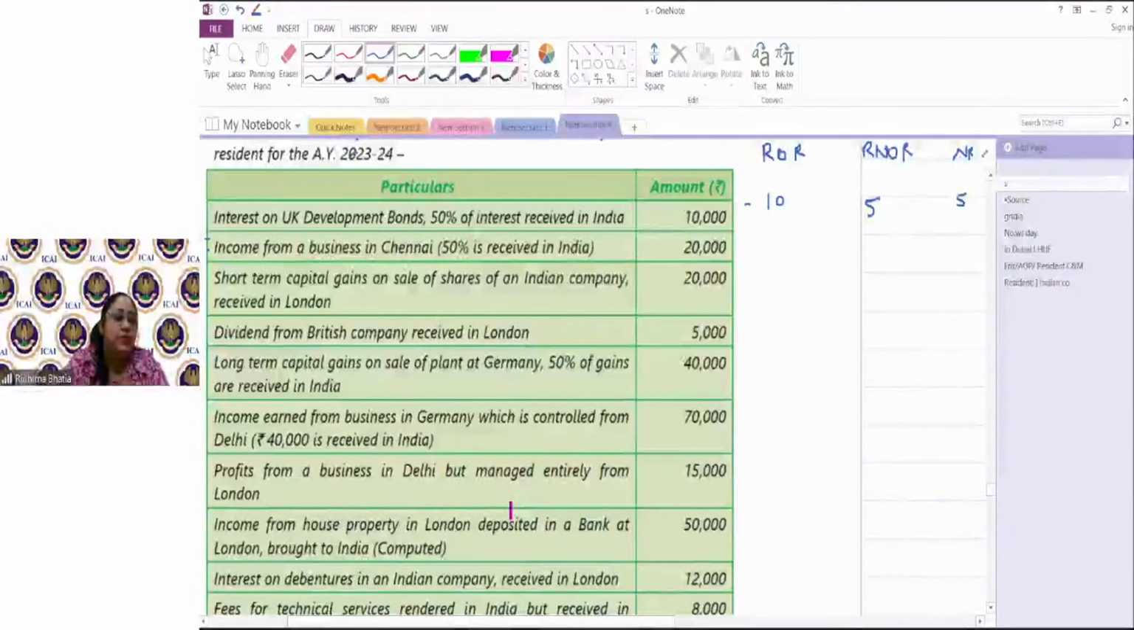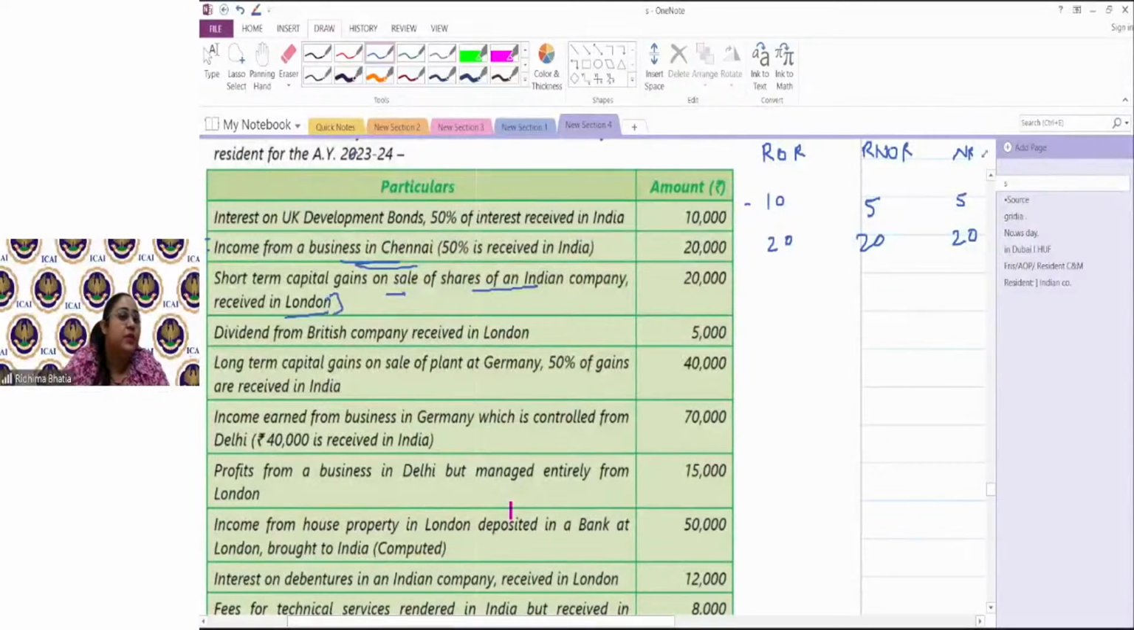Then income from business in Chennai. Baba, business is in Chennai. It is income deemed to accrue or arise in India, and it would be income accrued in India, and it would be पूरा taxable for everyone. Then short-term capital gains on sale of shares of Indian company received in London.